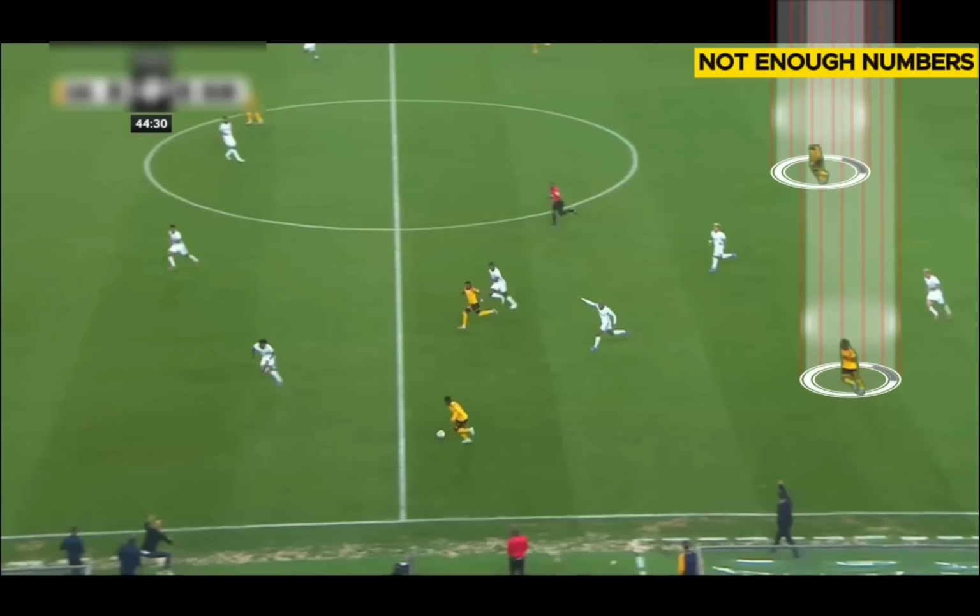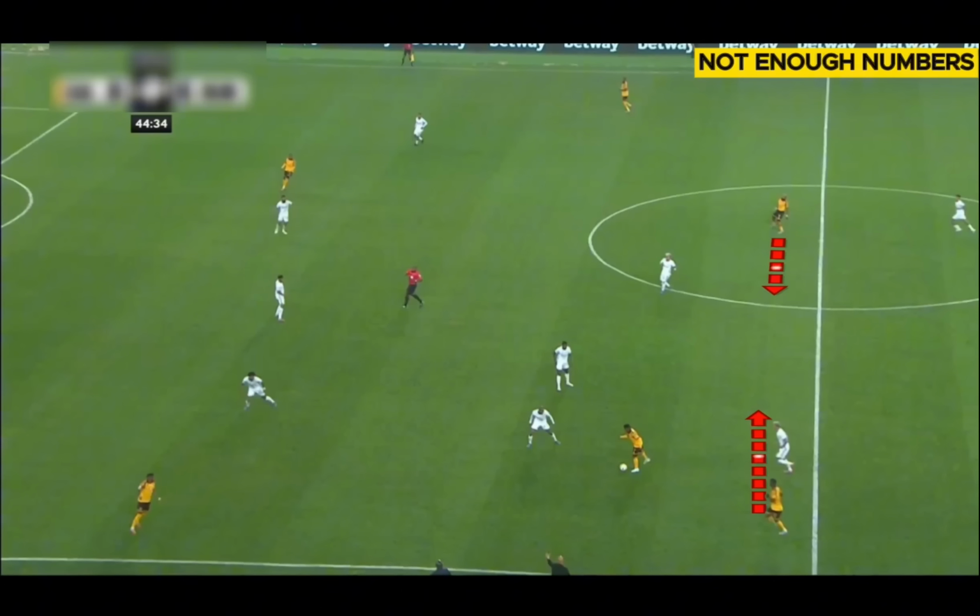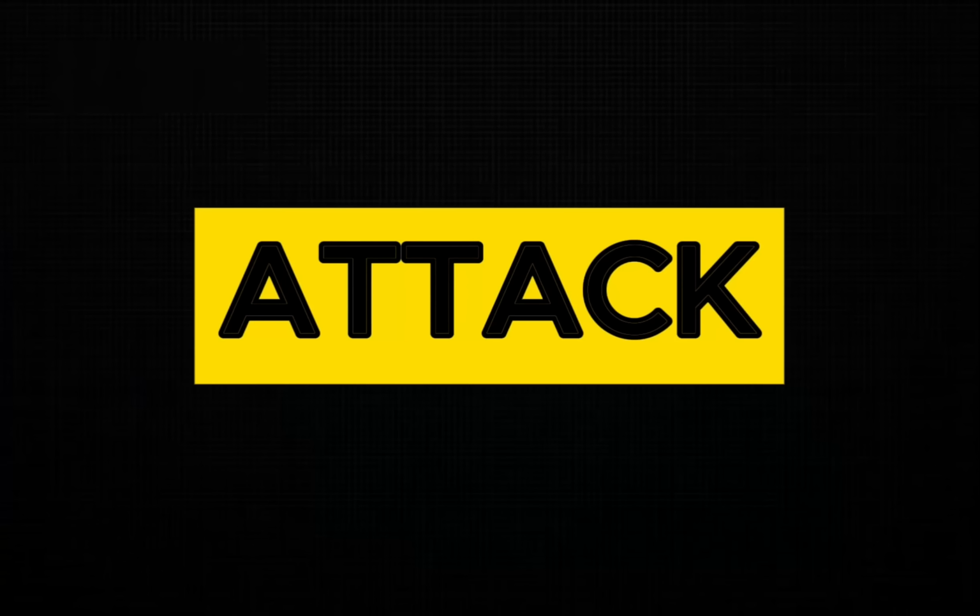But in this case, they are going forward, and none of them are going forward. They are staying back. One could have made a run centrally into that huge space where you see the ref, but no one is making that run. As a result, their attack almost always died down.